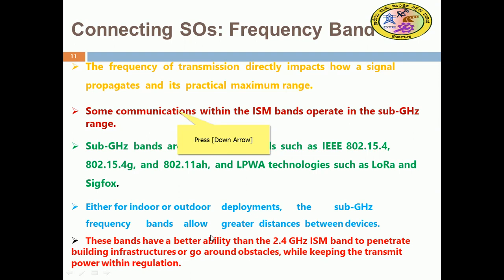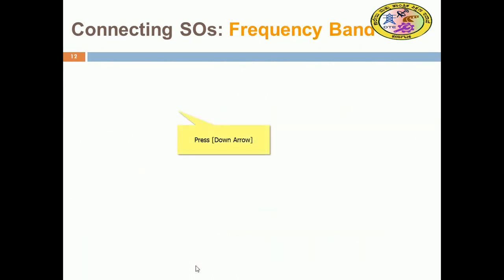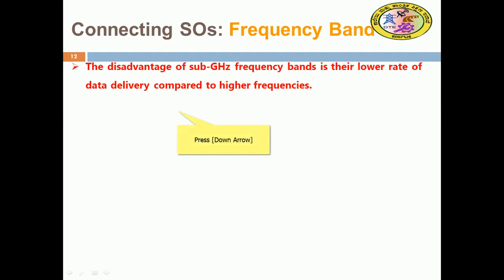The signals pass through building structures and even ground obstacles, even a huge foundation laid down with stone, while keeping transmitting power within the regulations. That is the beauty of these sub gigahertz bands, which give good communication with a suitable frequency band.